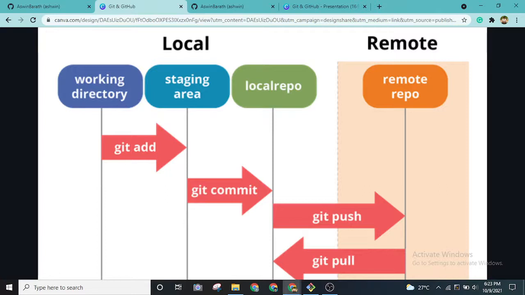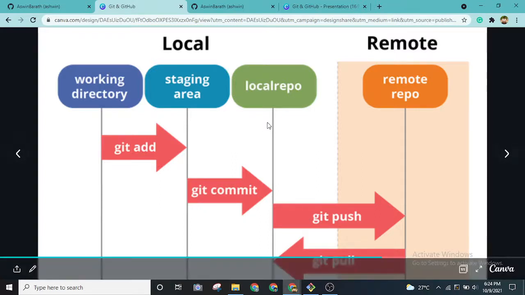Coming back to the analogy, whenever the photographer takes a picture with the couple on the stage, that photograph is saved in his camera, right? That photograph is actually the Git version of our project. And whatever changes we are committing will be part of the local repository.